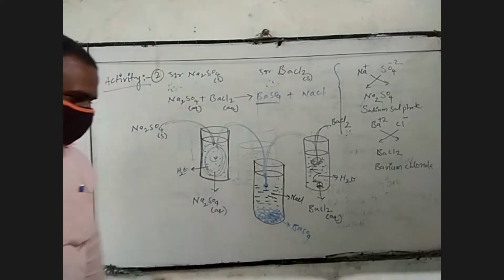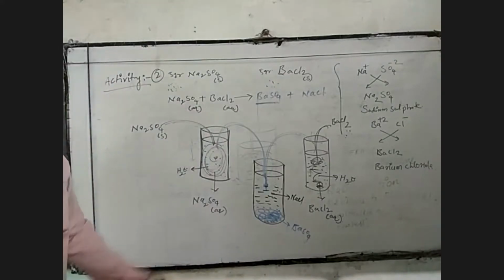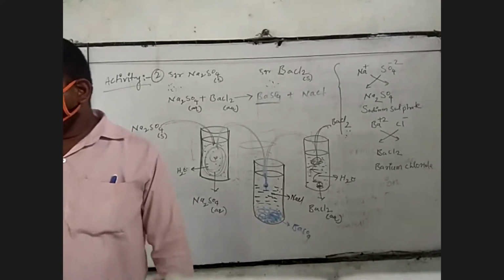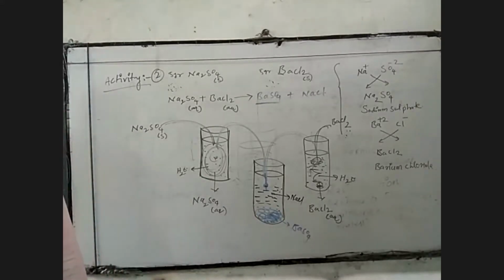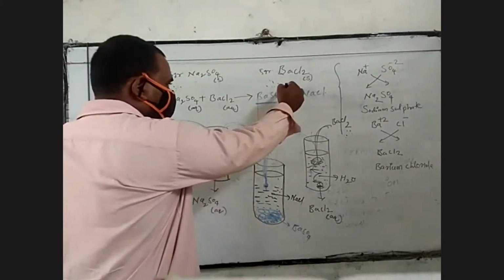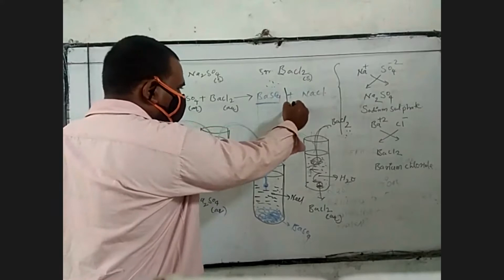This barium sulfate is very important. It could not dissolve in the water. It settled down at the bottom of the container. The bottom of the container means it looks like a solid state. That's why the downward arrow is used.